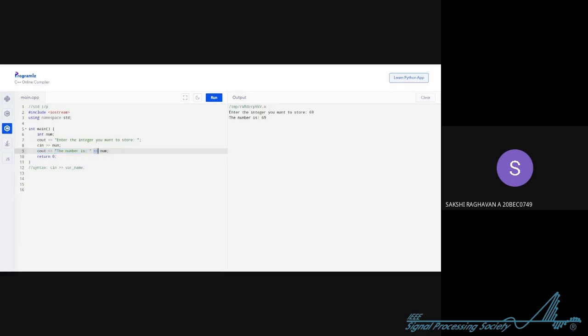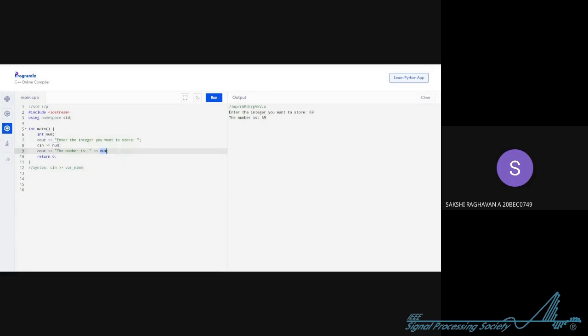After this text was printed, we use this operator again. We have done that earlier as well. And now we are specifying this number. There are situations when you don't want to print only the text or statements, but the values that are stored in a variable.